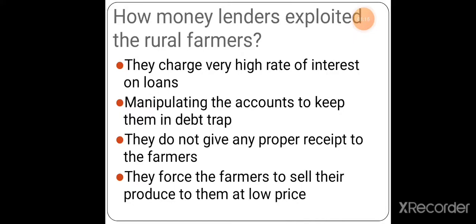Next one, they do not give any proper receipt to the farmers. They manipulate the poor farmers, saying that you haven't paid, so I will not be giving a receipt, or I will give it by tomorrow, and then they do not give it by tomorrow. All these things are done by the money lenders. Lastly, they force the farmers to sell their produce at a low price. Because the traders or the commission agents will get the money, and even with that, they will take the crops at a low price, which is one of the problematic things which the poor farmers face.